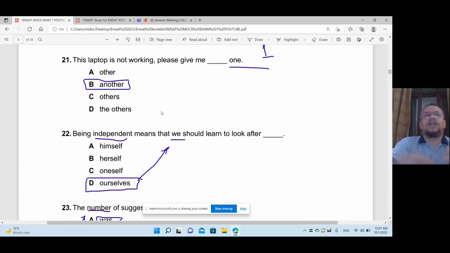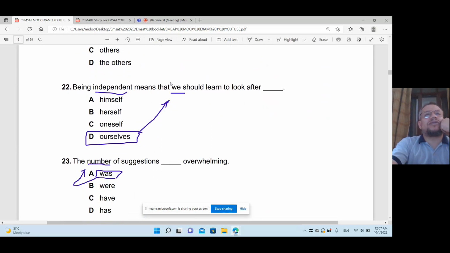Okay. This laptop is not working. Please give me another one. Yes, perfect. Another one. That's easy for all of you. Now let's go to the next. Being independent, and take care of that word. Please concentrate, focus when you're reading about the meaning of each one.